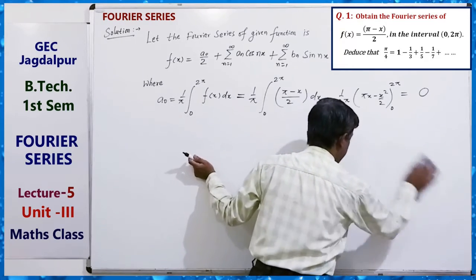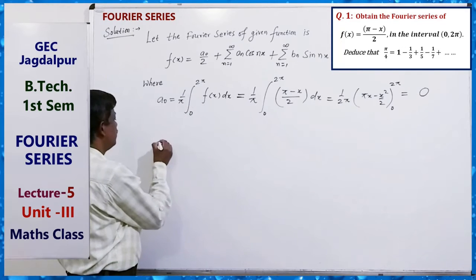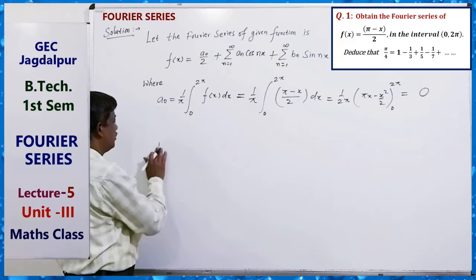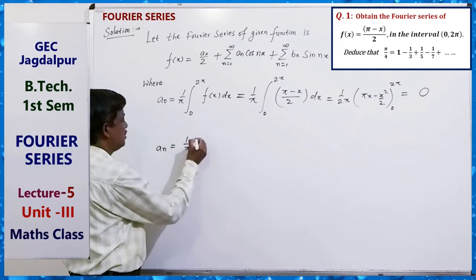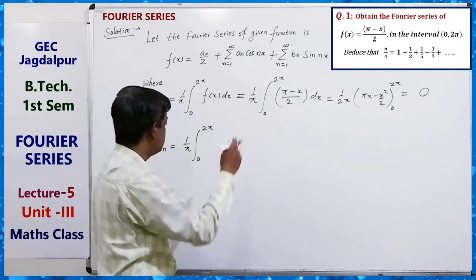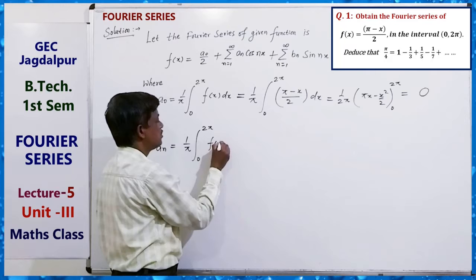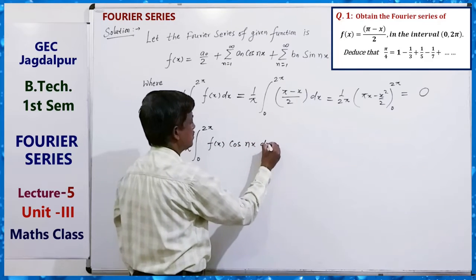So value of An, just we know, An equals to what? 1 by pi, 0 to 2 pi, because the interval length is 0 to 2 pi, and f(x) cos nx dx.